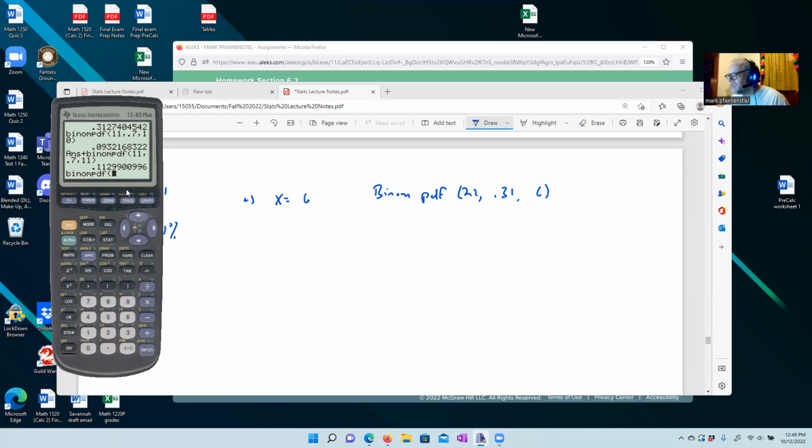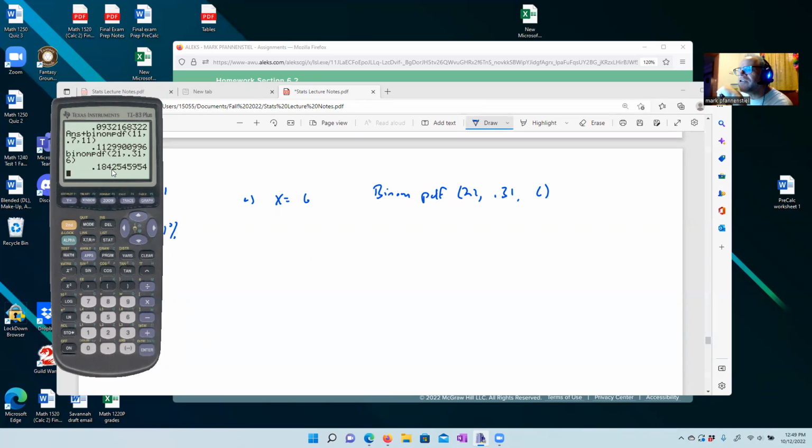And we're just going to type this in, 21, comma, 0.31. You don't need the leading zero, but you can put it in if you'd like. Okay, so it's best practice. 6, and then I need a parenthesis there. We'll just do it that way. And then the probability that of these 21, 6 of these people have hypertension. Enter. We got, let's see, 0.184.